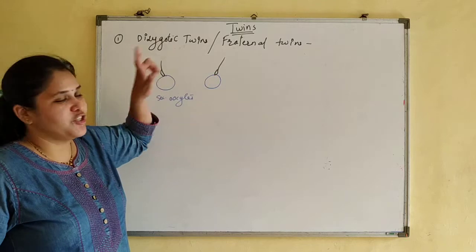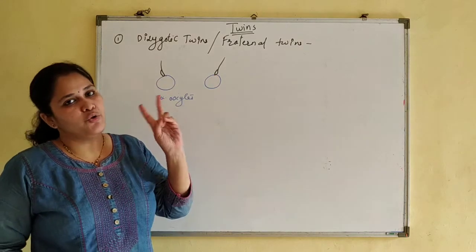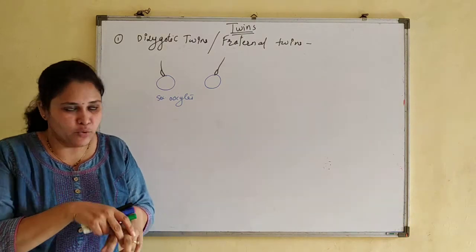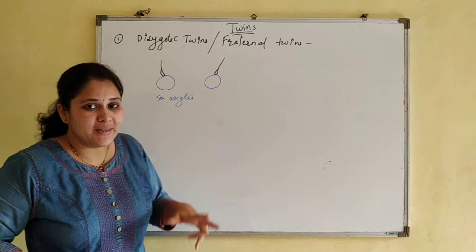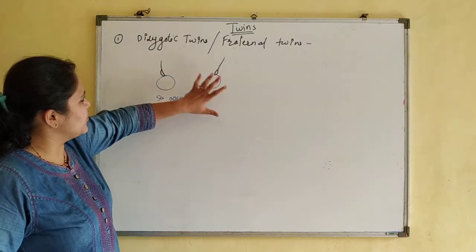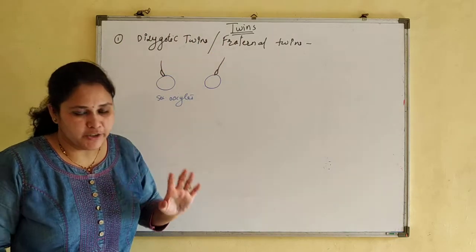But they are genetically dissimilar because two different ova, two different sperms, two different zygotes, two different embryos. So they are genetically non-identical. Such twins are known as dizygotic twins or fraternal twins.